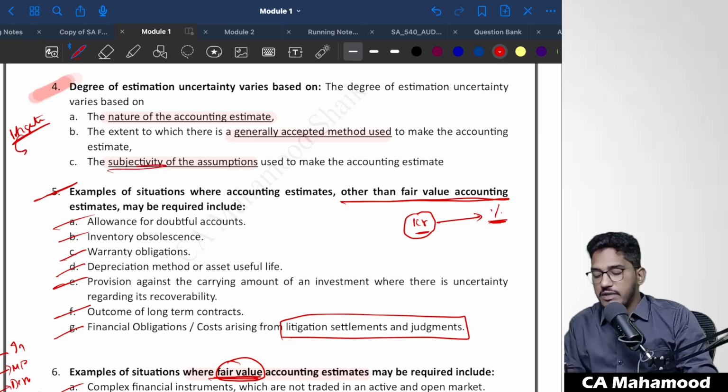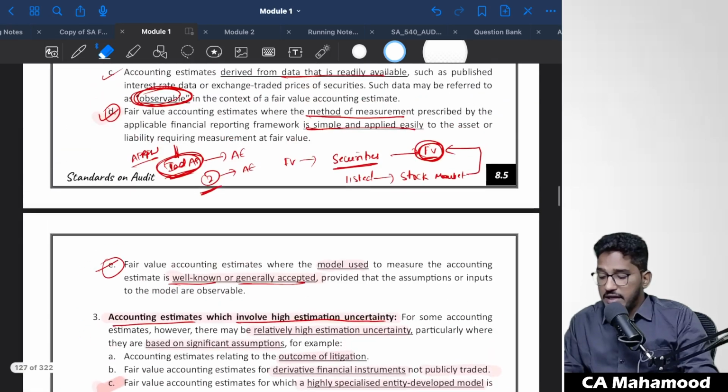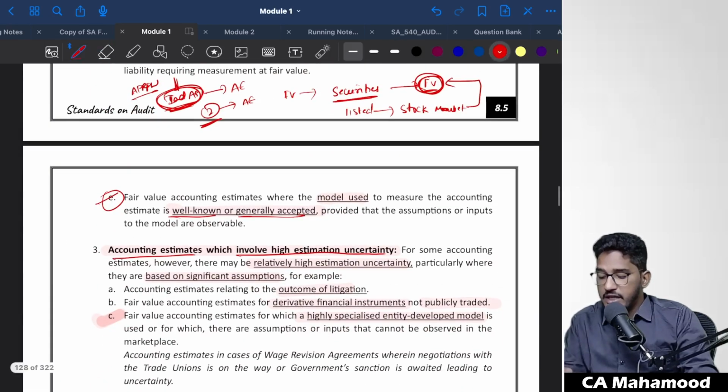In some areas, subjectivity will not be there. For example, provision for expenses. In provision for expenses, there is no personal opinion. We create provision for expenses on the basis of past data. There the estimation uncertainty will be lower. Nothing but this is a summary. So in some areas estimation uncertainty will be low, in some areas estimation uncertainty will be high.